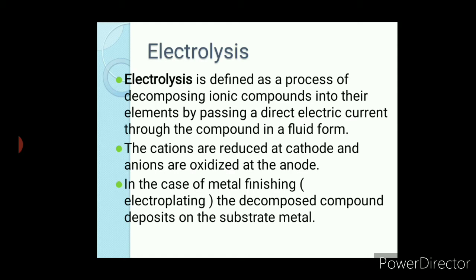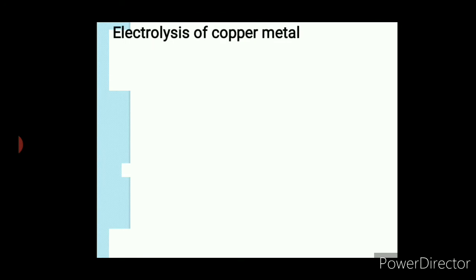At the anode, oxidation takes place, and at the cathode, a reduction reaction. In the case of metal finishing, particularly electroplating, the decomposed compound deposits on the substrate metal. Okay, so we'll just witness a diagram which explains the electrolysis process of copper metal.